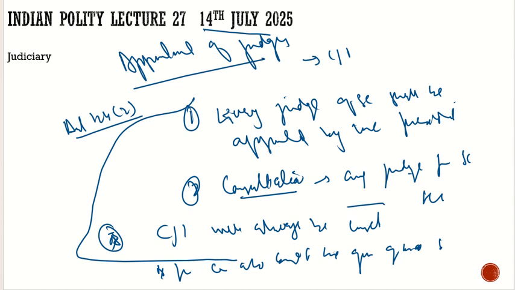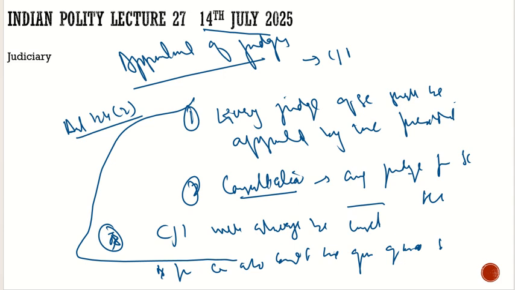Then further, in the emergency also, there was a judge who was superseded by other judges, but the other judges were made the Chief Justice of India over him. So for example, we have Justice H.R. Khanna.